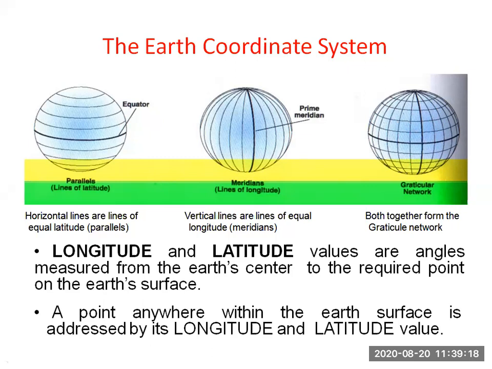कारण का आपली अर्थ आहे ती कशी आहे, सर्क्युलर आहे, थोडीशी गोल आहे. So in this way, by measuring the angle we can find the longitude and latitude. Are you getting? Then a point anywhere on the earth surface is addressed by longitude and latitude. It means the point anywhere on the earth is addressed by longitude and latitude. म्हणजे आपण जिथं आहे ते आपलं लोकेशन कशाने फिक्स केलं जाते किंवा ऍड्रेस केलं जाते, तर लॉंजिट्यूड आणि लॅटिट्यूड.